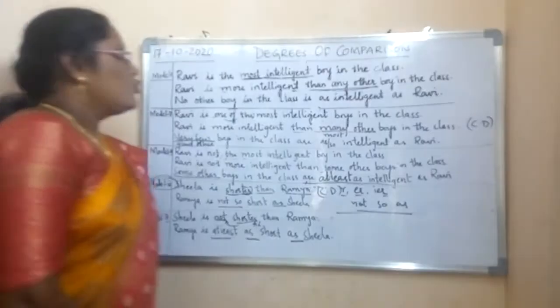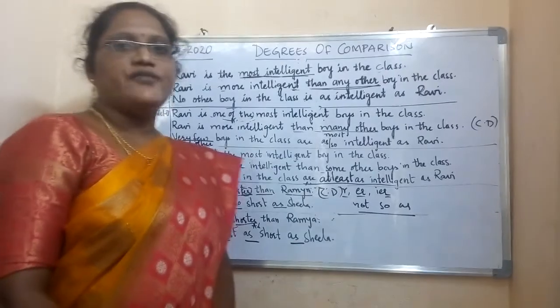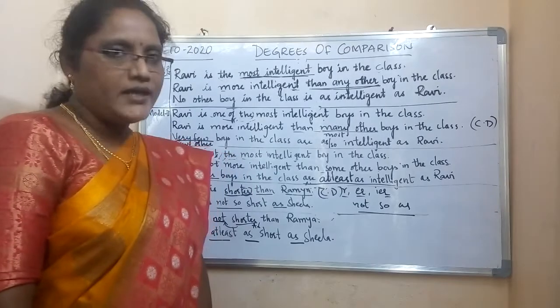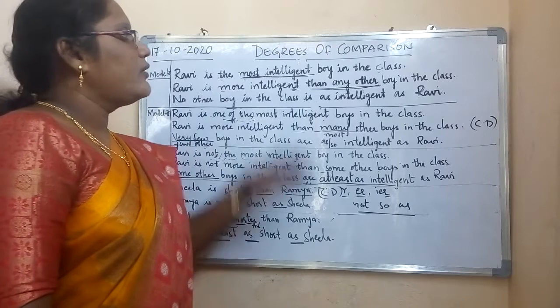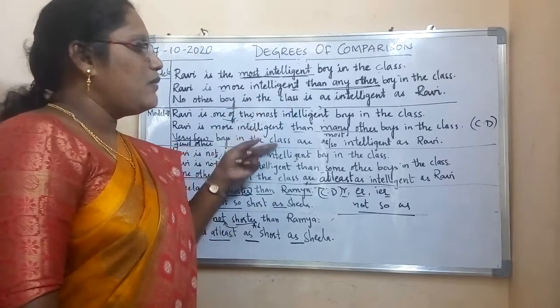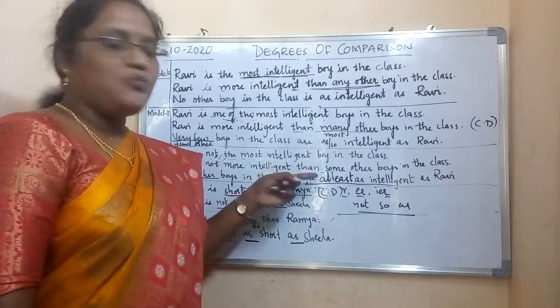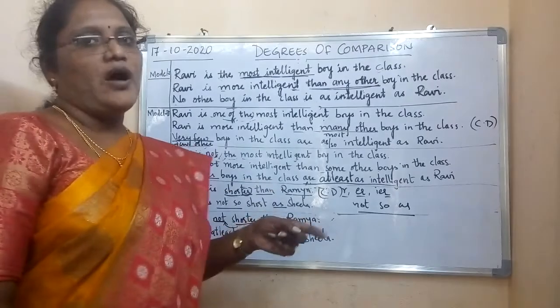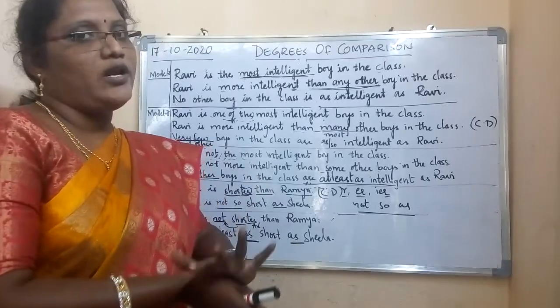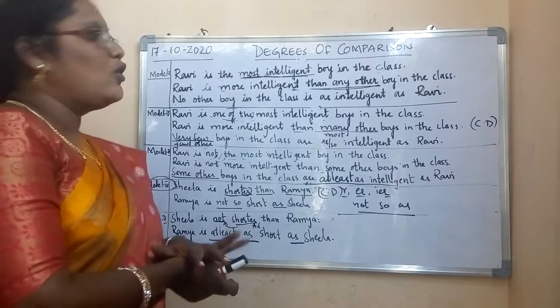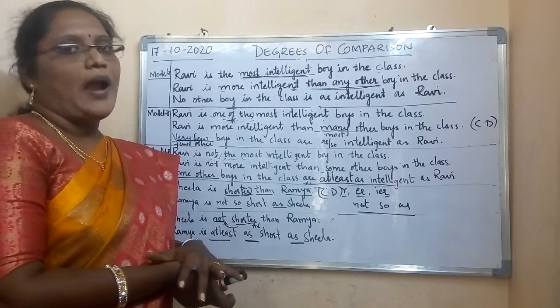Okay. So how many models do we have in degrees of comparison? 5 models I told you, right? In those 5 models, I have already completed model 1 and model 2. Today let us see model 3, 4 and 5. After that, once again I will explain model 1 and model 2. Otherwise, let us go with model 1, 2, 3, 4 and 5.